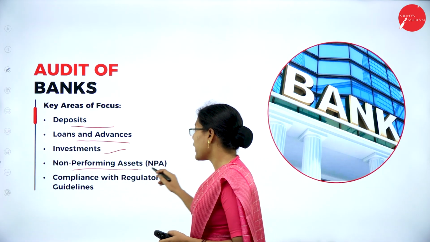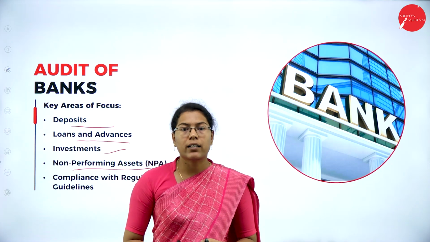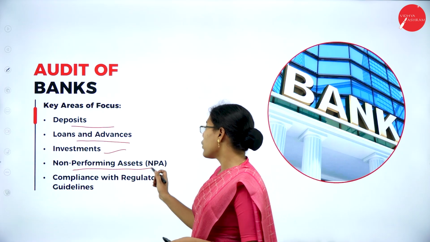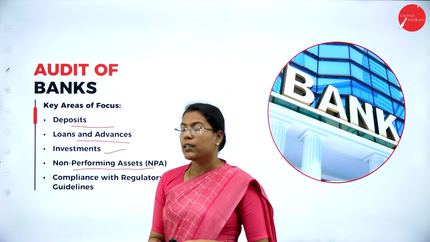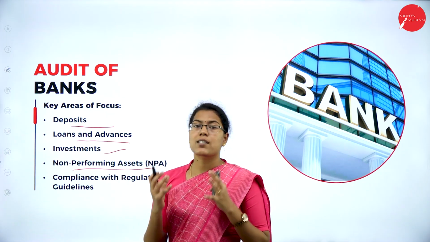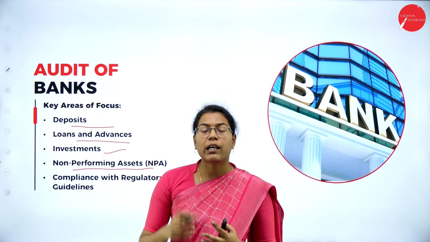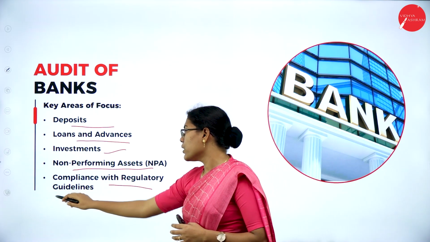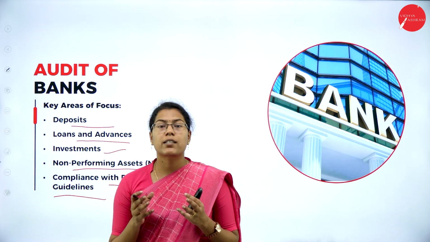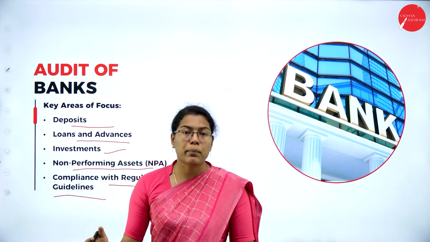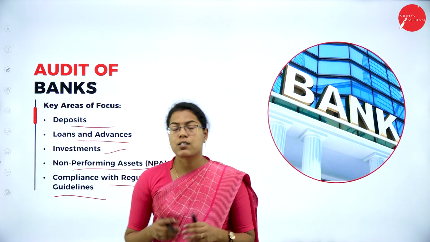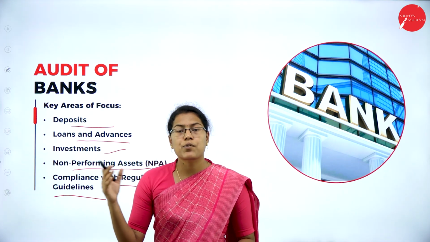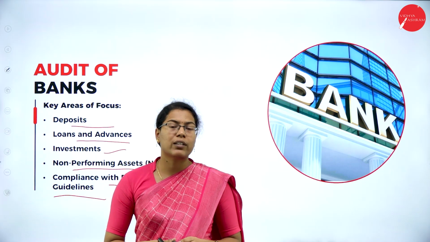Then the non-performing assets. Here, any kind of bad debts for more than 6 months. The auditor has to identify any non-performing assets if there are any. That must be identified and how it is calculated, and he has to verify the amount of NPA in the bank. Then finally, the compliance with regulatory guidelines. So here the auditor must ensure whether the banks are in compliance with the regulatory guidelines, rules and regulations or not. So this was all regarding the various types of entities and the audit procedure for these entities.